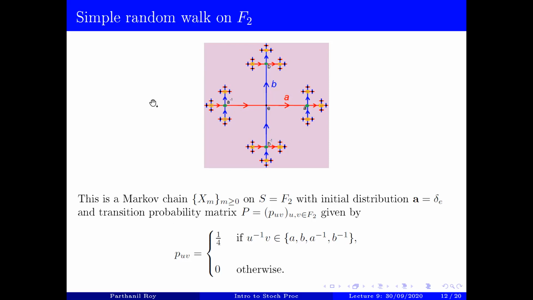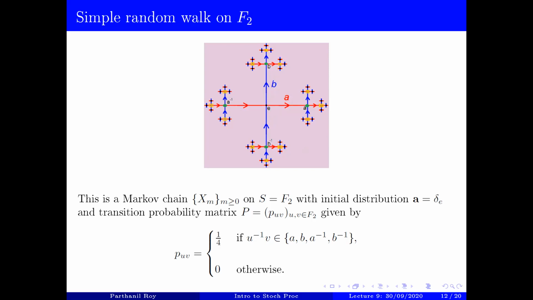So this is the nearest neighbor random walk on this graph. And not only is it nearest neighbor, it's also simple in the sense that all of the nearest neighbors have equal probability to jump. So essentially, any element will jump to one of its nearest neighbors with equal probability. That's why it's a simple random walk.